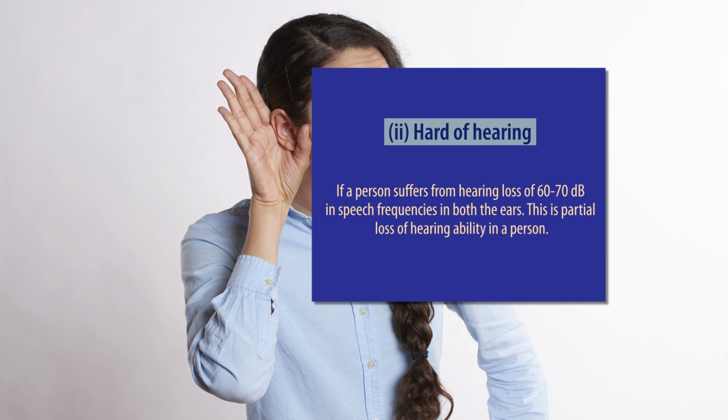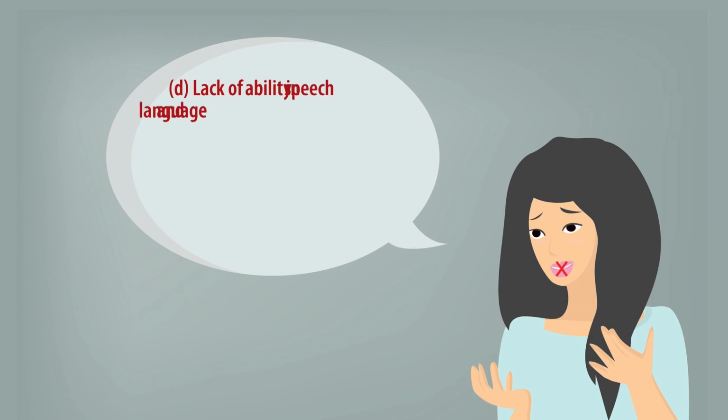If a person suffers from hearing loss of 60 to 70 decibels in the speech frequencies in both the ears, this is a partial loss of hearing ability in a person, and such individuals are capable of partially using their ability of hearing. Third is lack of ability in speech and language.